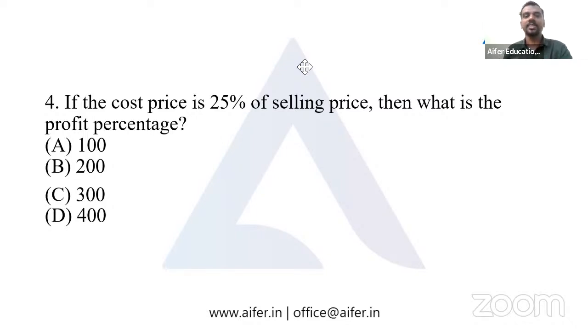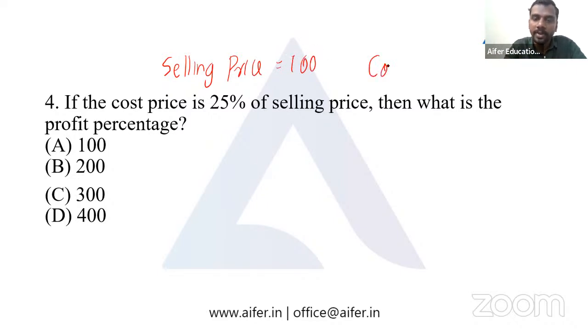Here it's similar to the last question. We can put the selling price as 100. Then we'll be having cost price as 25, and profit will be 100 minus 25, which is 75. So when we put selling price as 100, cost price will be 25, and when cost price is 25, we'll be having profit as 75.